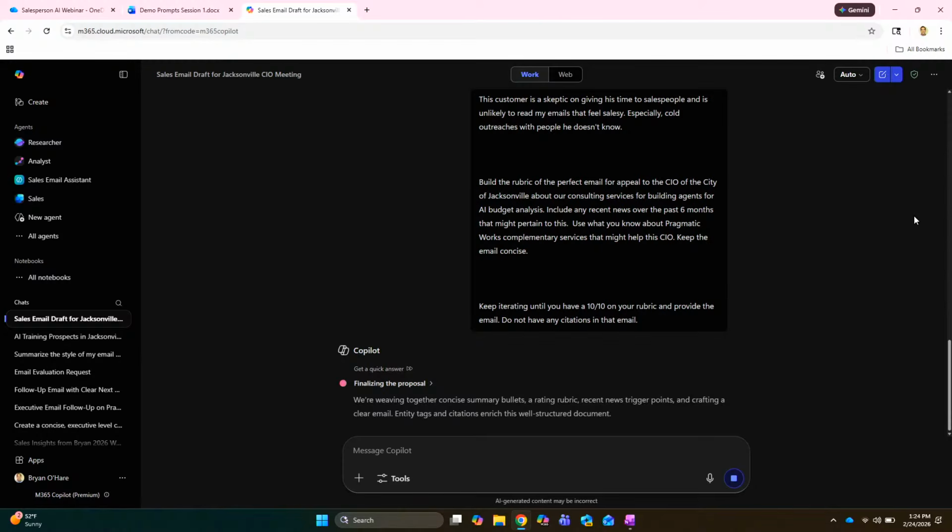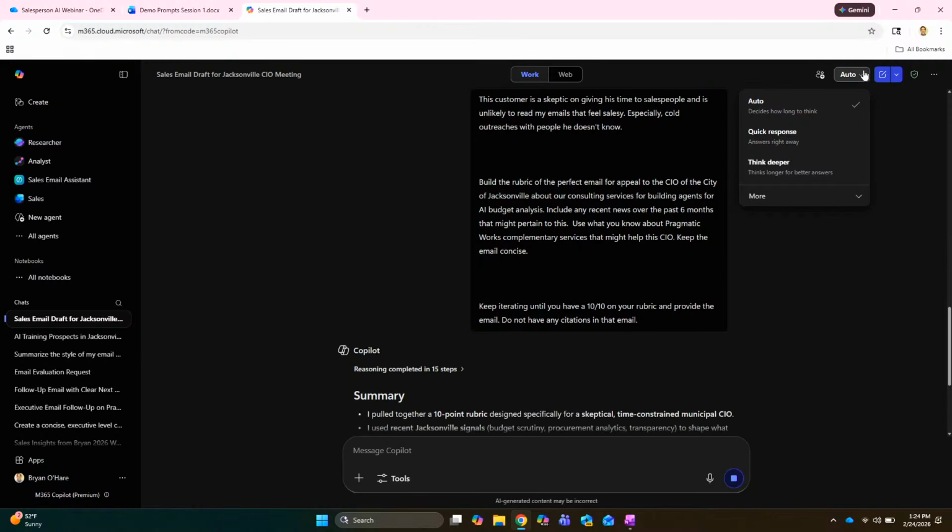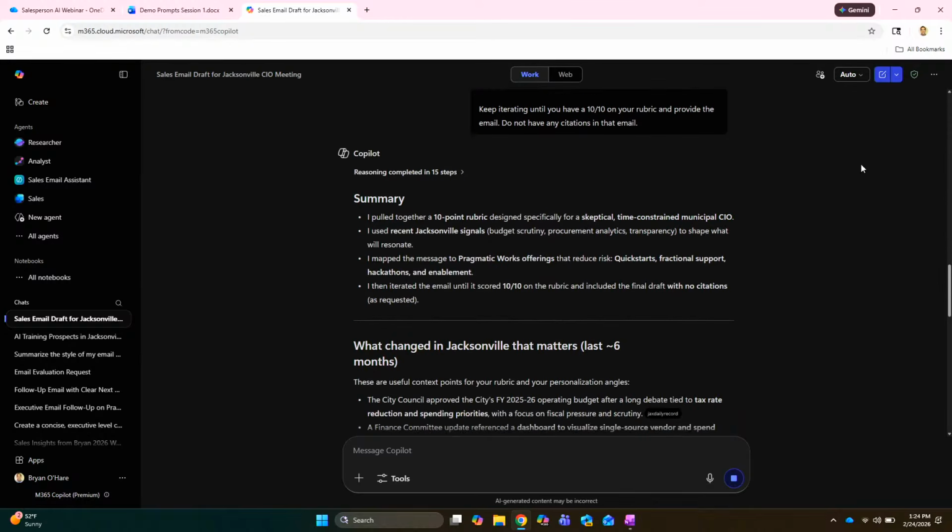Now you'll notice as it does this, up top it says auto. Would you mind hitting that drop-down box up top where it says auto? Now we're not going to select anything here, but what we basically did by saying think deeply about this is choosing a more deep reasoning for this particular task. So it's going much deeper than it would normally go. We're kind of forcing it down that chute. Got it.